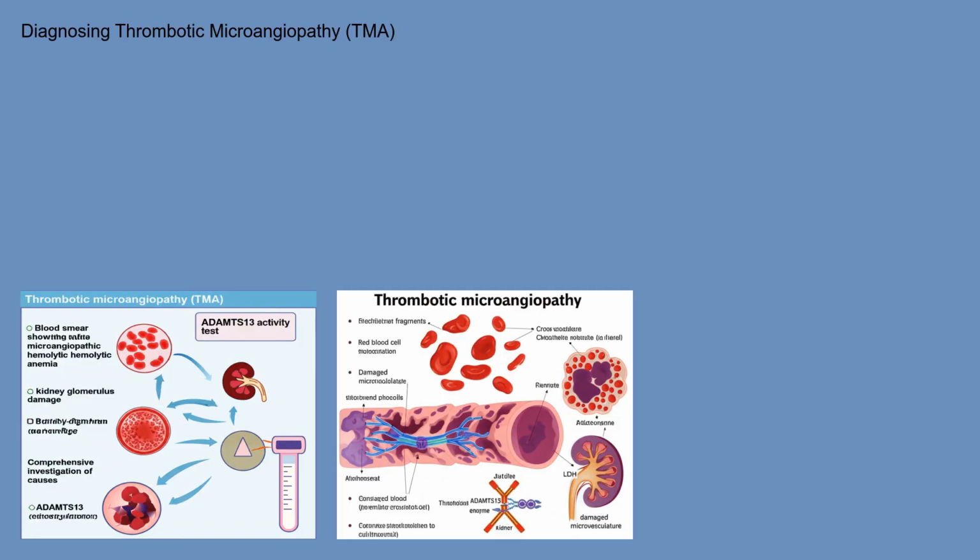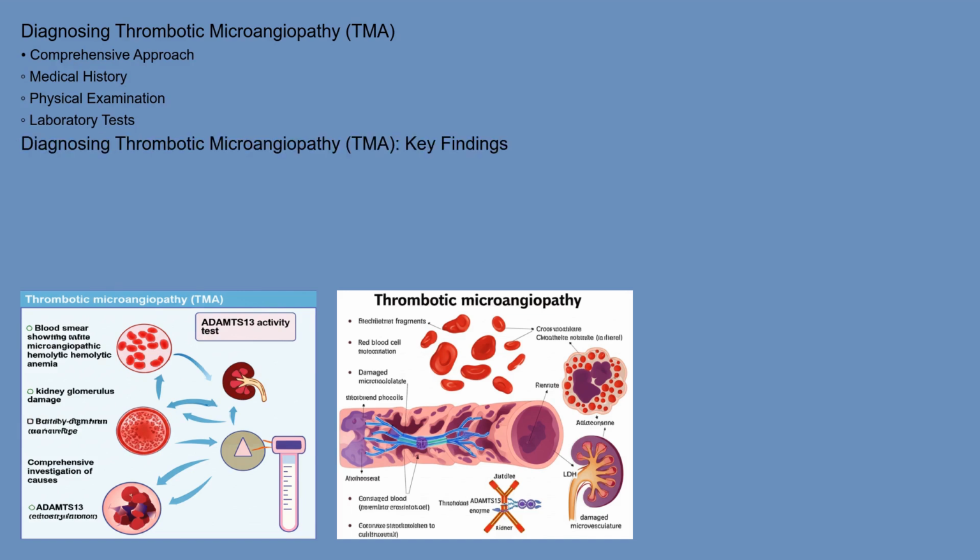Diagnosing TMA requires a comprehensive approach involving a thorough medical history, physical examination, and a battery of laboratory tests. Key diagnostic findings include evidence of microangiopathic hemolytic anemia, characterized by schistocytes on a peripheral blood smear, elevated lactate dehydrogenase, or LDH, reflecting red blood cell destruction, and a decreased hemoglobin level.